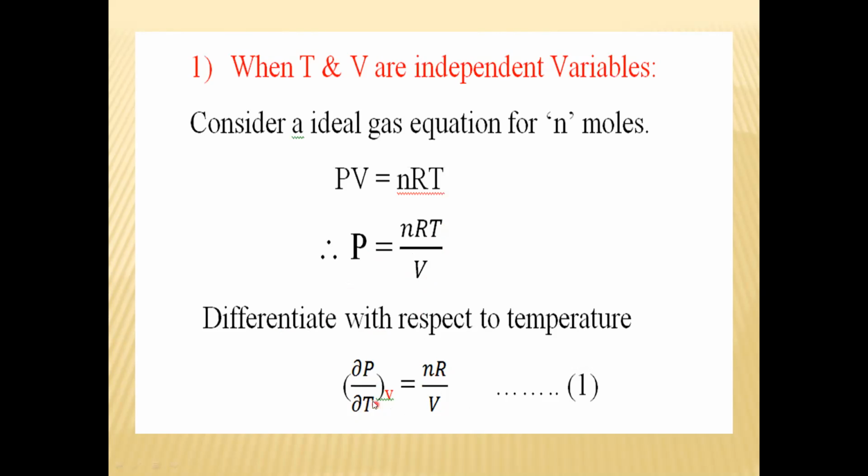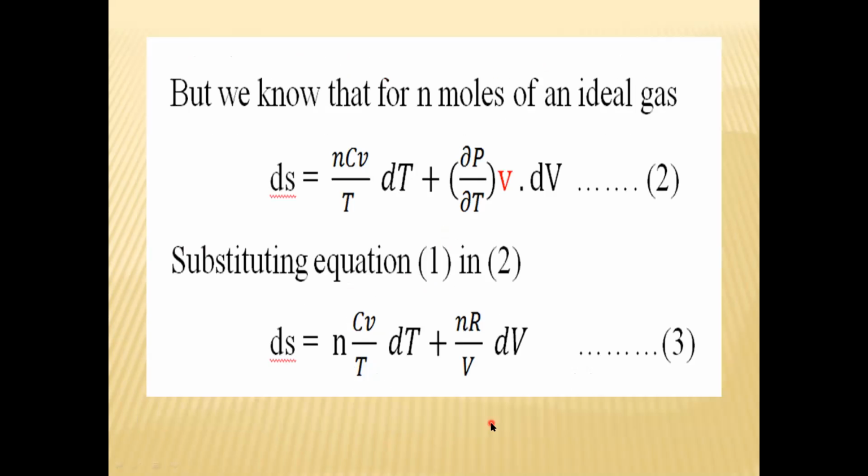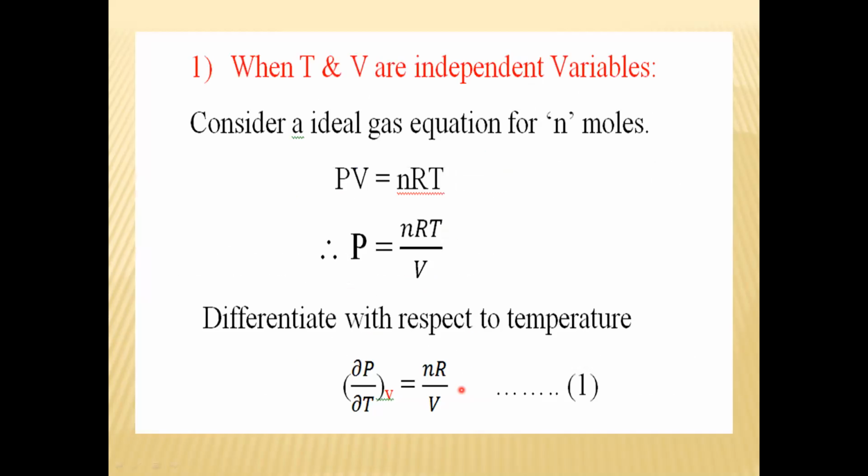So this is equation number 1, that is partial derivative of P with respect to T at constant volume is equal to nR upon V because the derivative of T is 1. Now next. Now but we know that, but you remember this value. यहाँ पे partial derivative of P with respect to T at V किसके बराबर है? nR upon V. तो अगला जो इक्वेशन है उसमें ये वैल्यू आएगी आपको, तो उसके बजाय आपको क्या करना है? ये nR upon V रखना है. Remember that equation number 1.